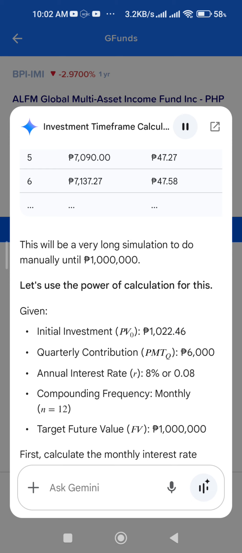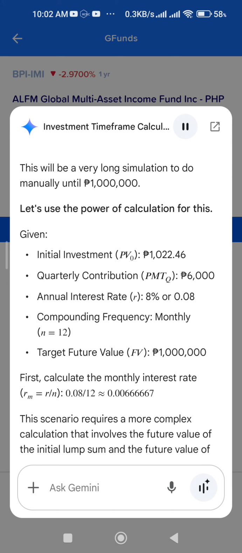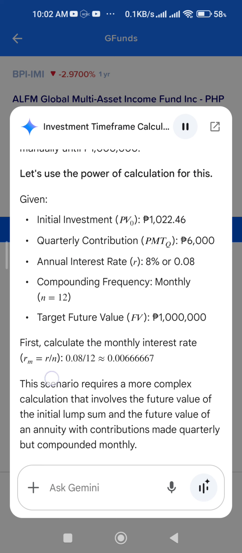This will be a very long simulation to do manually until 1 million pesos. Let's use the power of calculation for this. Given: initial investment, PV_0, 1,022.46 pesos. Quarterly contribution, PMT_Q, 6,000 pesos. Annual interest rate, R, 8% or 0.08. Compounding frequency, monthly, N equals 12. Target future value, FV, 1 million pesos.